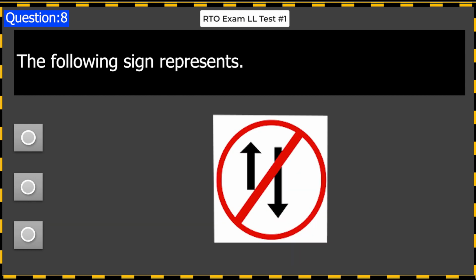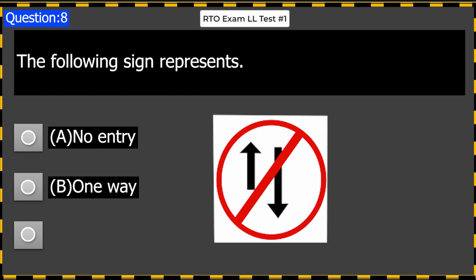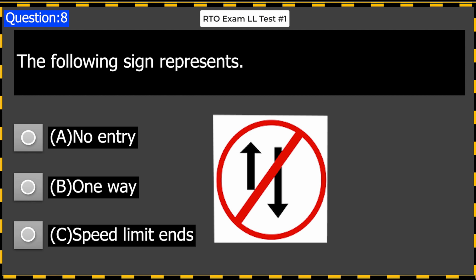The following sign represents: A. No entry. B. One way. C. Speed limit ends. Answer B. One way.